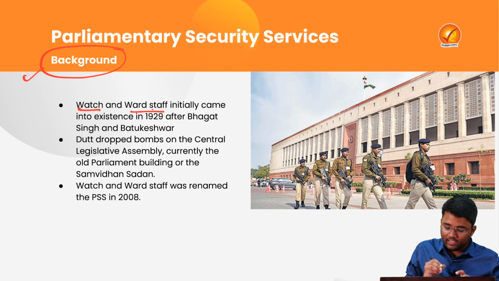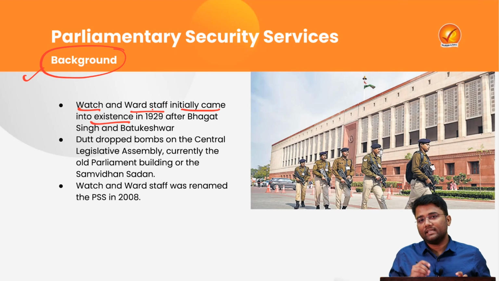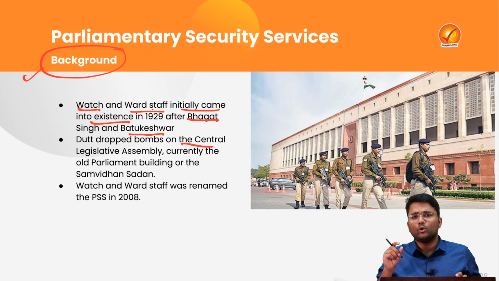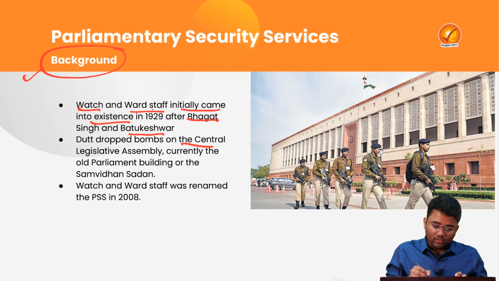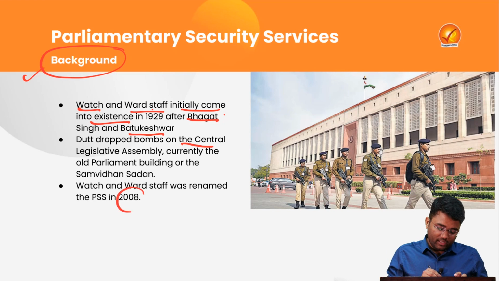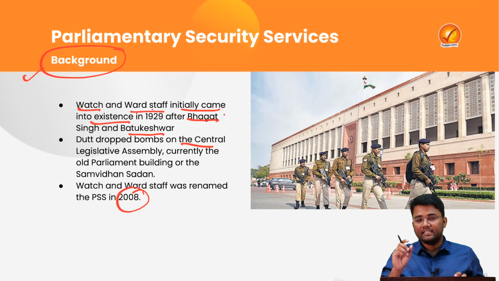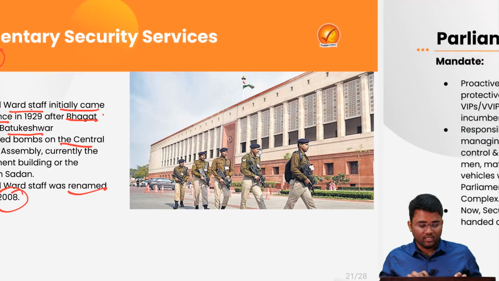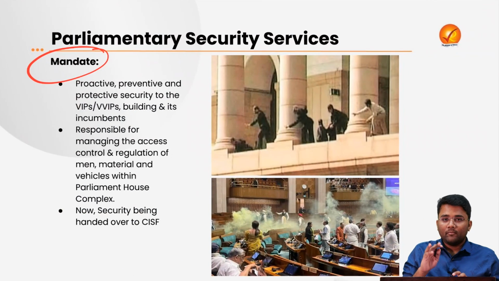The Watch and Ward Staff initially came into existence in the year 1929, when Bhagat Singh and Batukeshwar Dutt had dropped bombs on the Central Legislative Assembly, which is currently the old Parliament building of India. So this Watch and Ward Staff came in 1929, after Bhagat Singh and Batukeshwar Dutt dropped bombs on the old Parliament building. Then in the year 2008, the name of this Watch and Ward Staff was changed to the PSS, or Parliament Security Services.